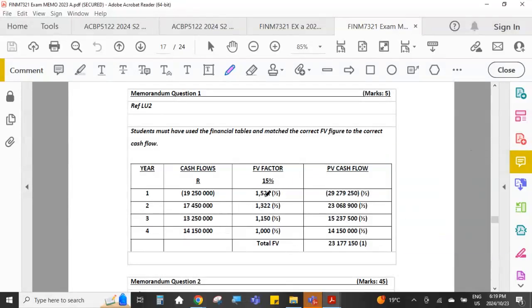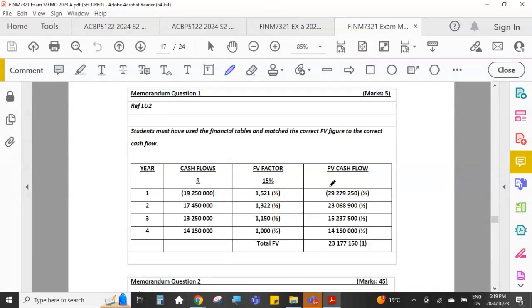Okay, so on your tables, 1521 occurs on the future value of a lump sum table, 15% column, and 3 periods. This one will be the 15% column and 2 periods. This one will be the 15% column and 1 period, because it only grew through 1 year. And then this last one, the future value factor for the cash flow that takes place at the end of year 4, is 1. So in other words, we are just going to multiply it by 1. It hasn't changed in value at all.